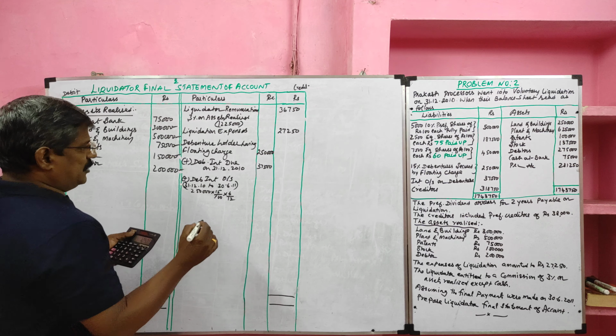Then we should make payment to the preferential creditor. The creditor included preferential creditor, how much? 38,000. So preferential creditor 38,000. Then we should make payment to unsecured creditor. Total creditor value 3,18,750, of which 38,000 is preferential creditor. So 3,18,750 minus 38,000, the balance 2,80,750 is considered as unsecured creditor. Then we should make payment to the preference shareholder.